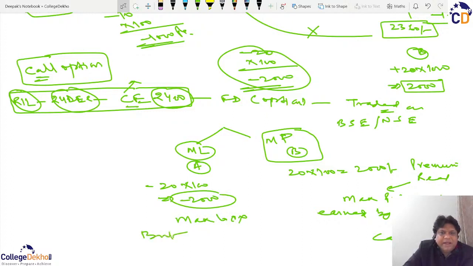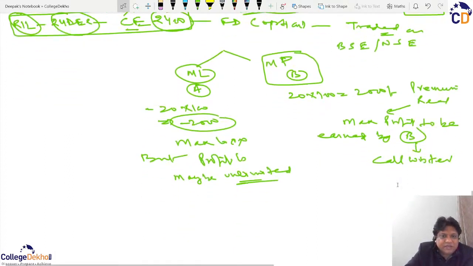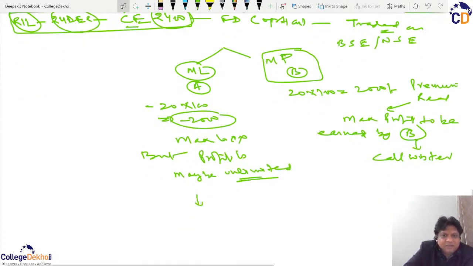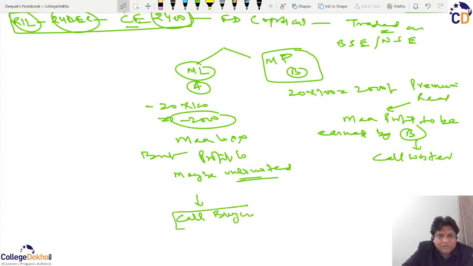But as the price of the share can go anything, 24, 25, 26, the chance of earning profit is maybe unlimited. So this chance of getting unlimited profit prompts A, and here A is known as, ठीक है, ये कॉल राइटर है, ये कॉल बायर है, ठीक है, इसको हम लोग ऑप्शन बायर भी कह सकते हैं, ऑप्शन बायर, कॉल ऑप्शन बायर एंड कॉल ऑप्शन राइटर.